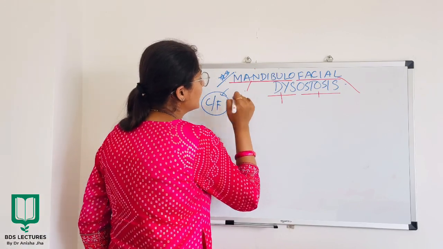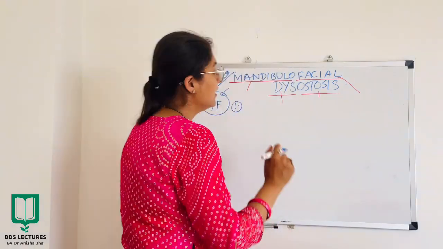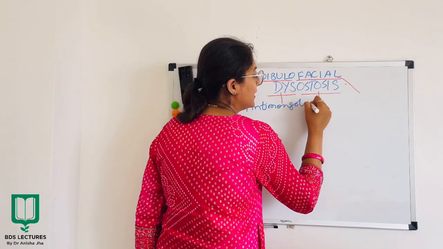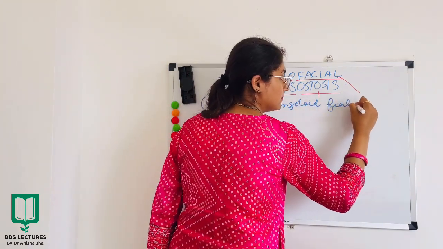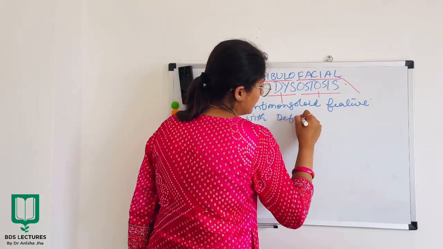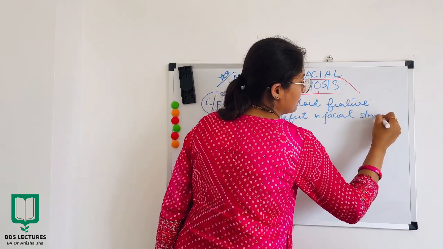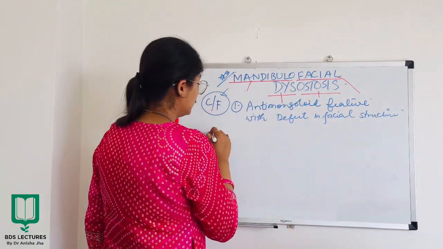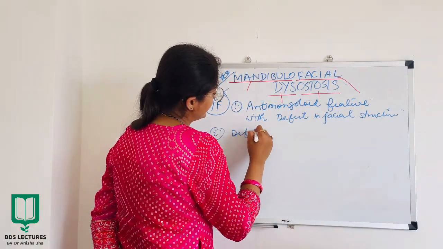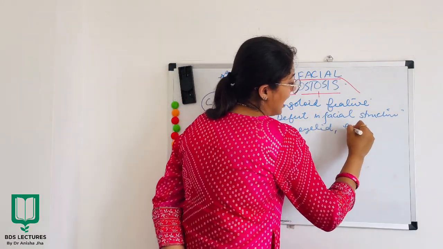When I talk about the clinical features of this anomaly, firstly, it will have anti-mongoloid features with defect in facial structures. Secondly, it will have deficiency of lower eyelid eyelashes.